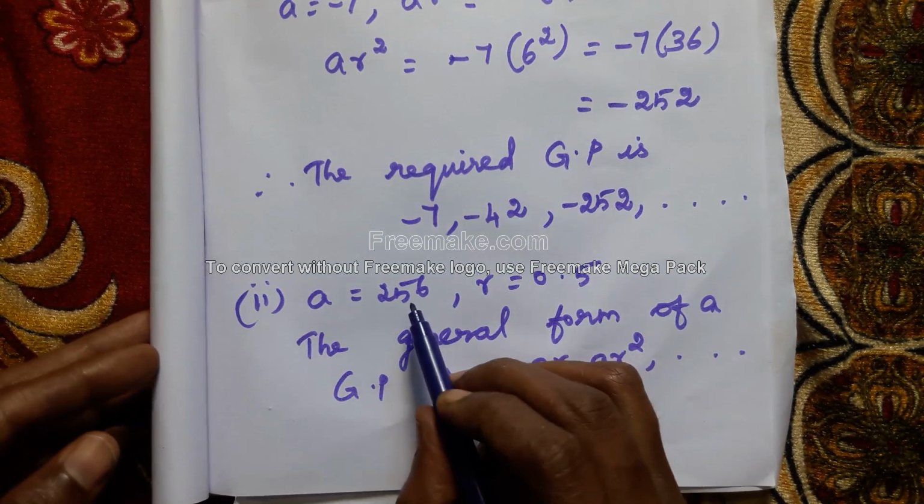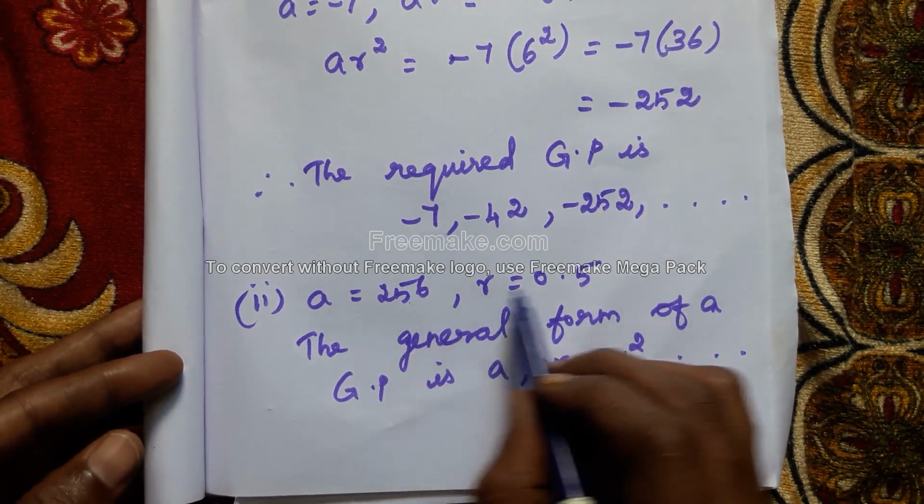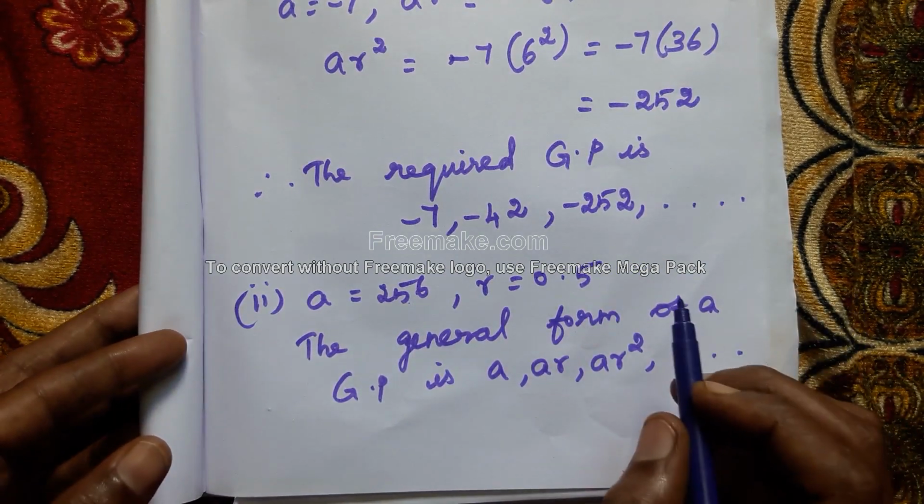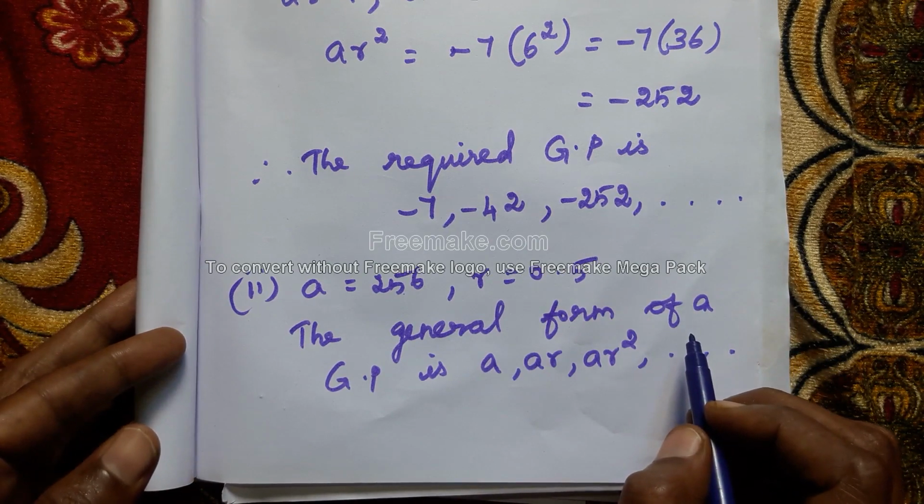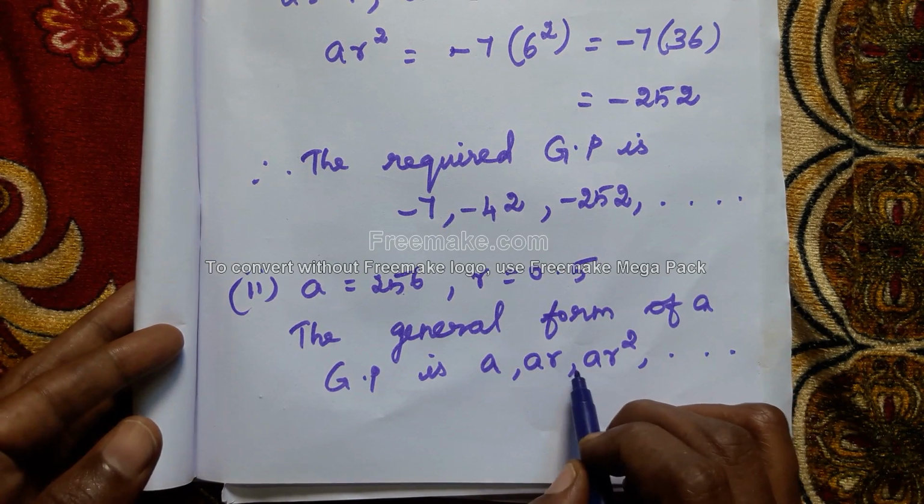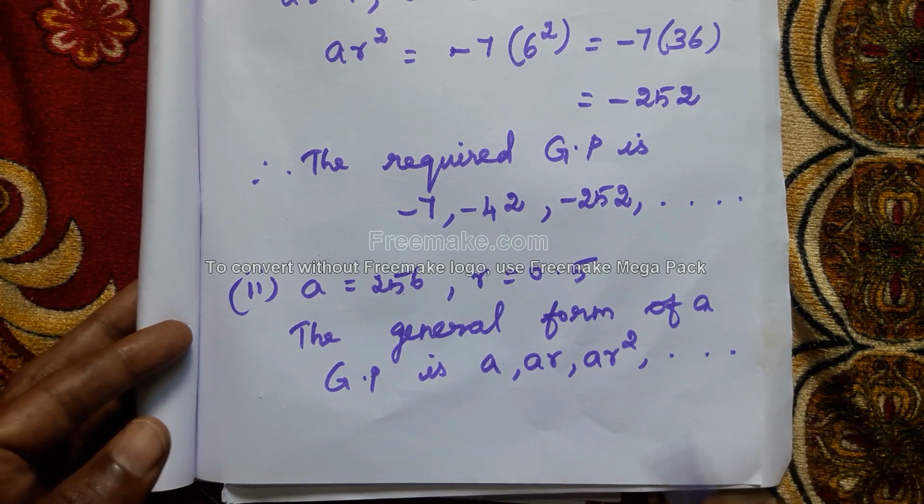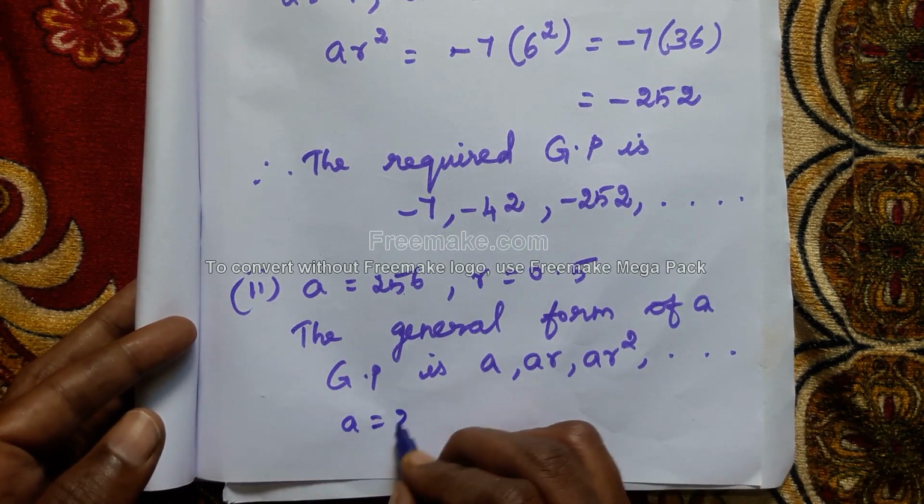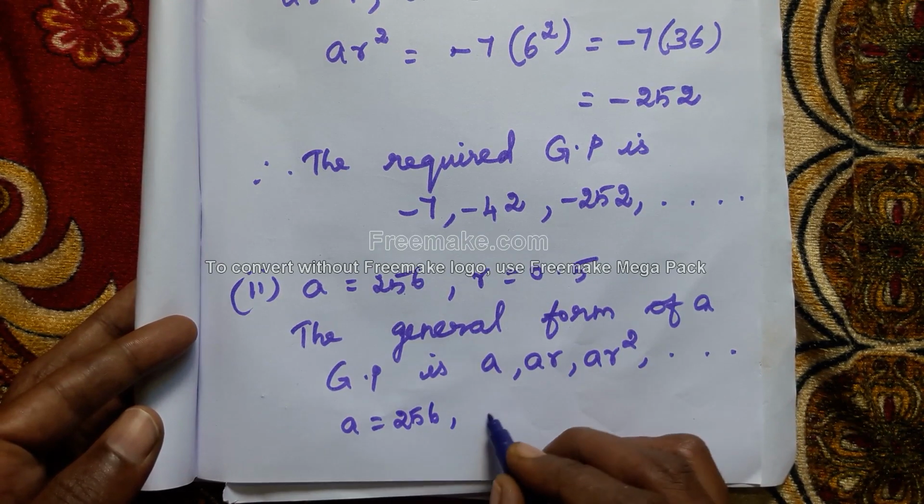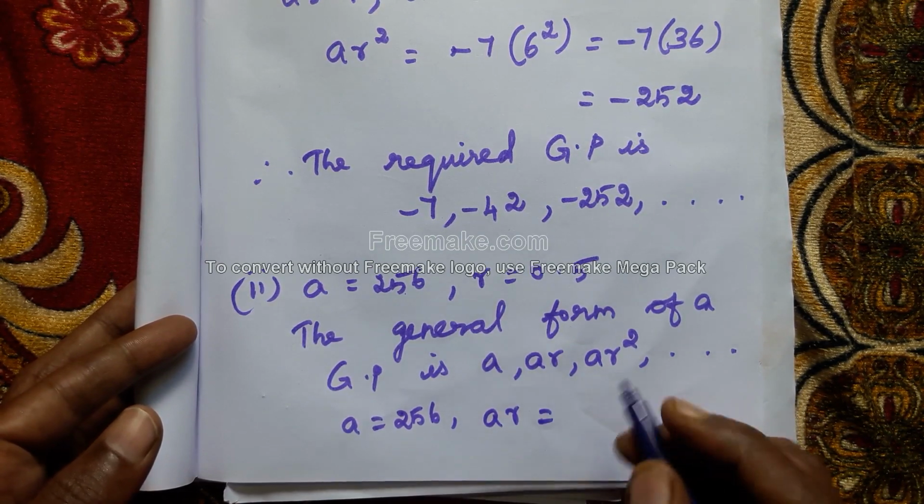Next question. A is equal to 256, R is equal to 0.5. What's the general form of a GP? A, AR, AR square, etc. A is equal to 256. Then AR is equal to